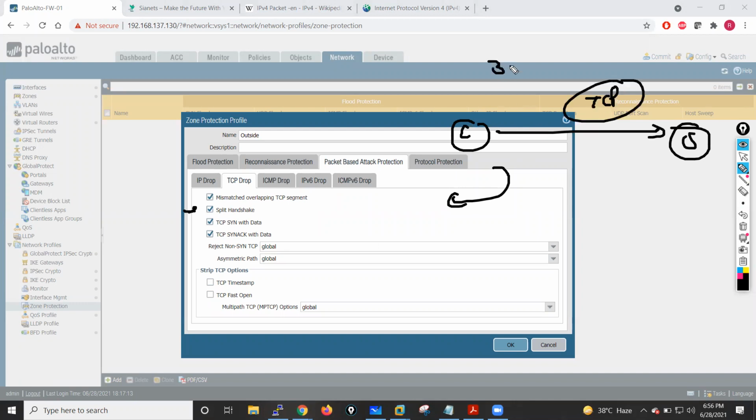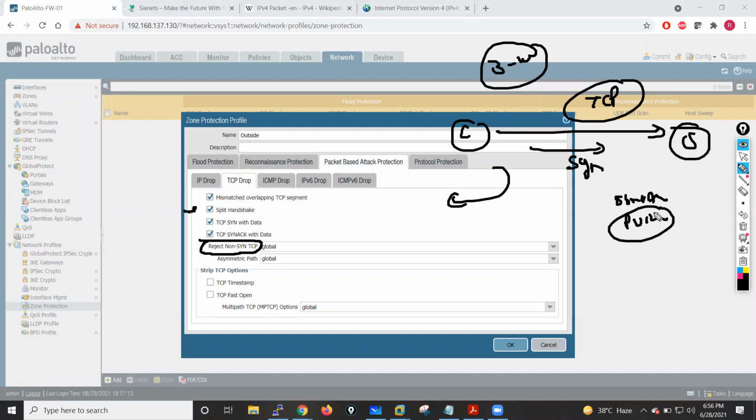They will first do the TCP three-way handshake, right? And in the TCP three-way handshake, the first packet is always the SYN packet, right? If my firewall sees that the first packet is not SYN, maybe it's SYN plus ACK, or a packet with the push flag or the reset flag, in those scenarios my firewall will basically reject the packets. It will only allow the TCP SYN.